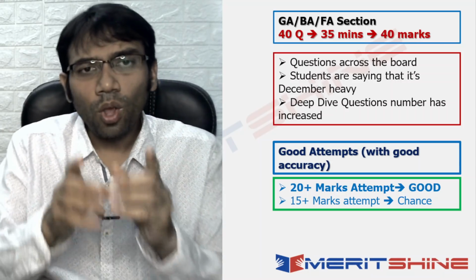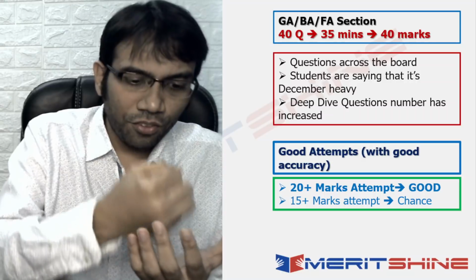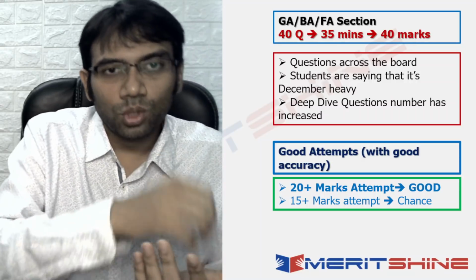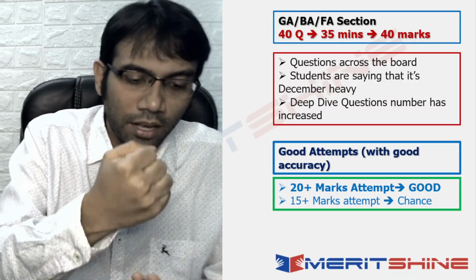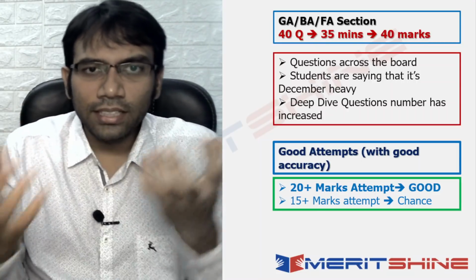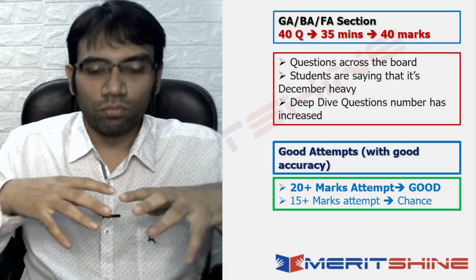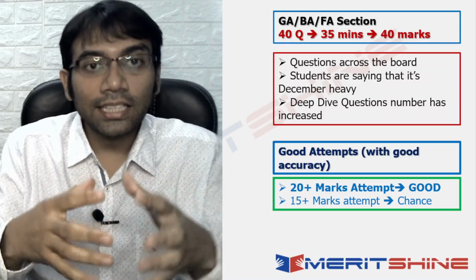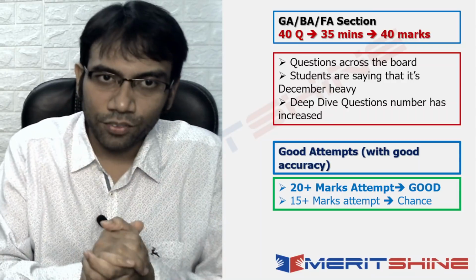Again, when I say these, I also tell you again and again, see if you get 12 or 13, do you have no chance? No, it's not like that. Let's say you get a 13, 14, but you get a 30 plus in one section. So obviously they would counter, right? Okay, so yes, there is chance, but from the understanding that I had from what I got to know from my students, I shared that with you.